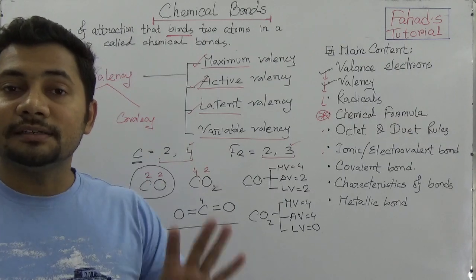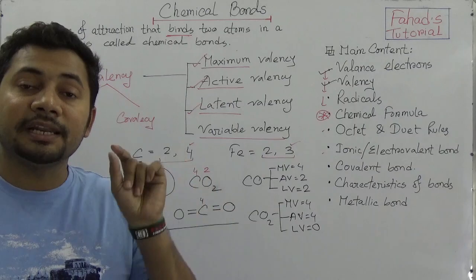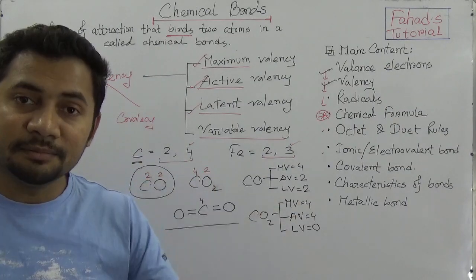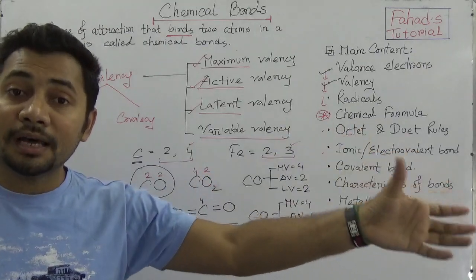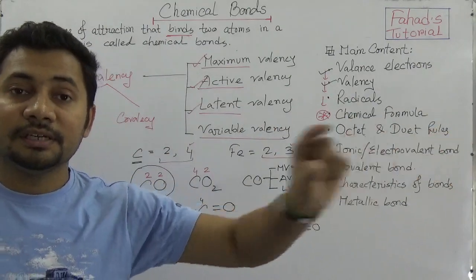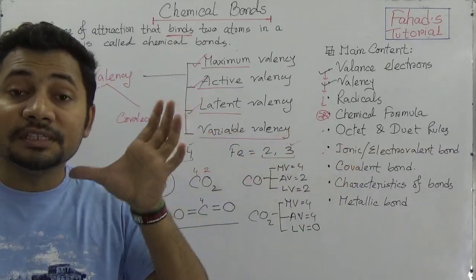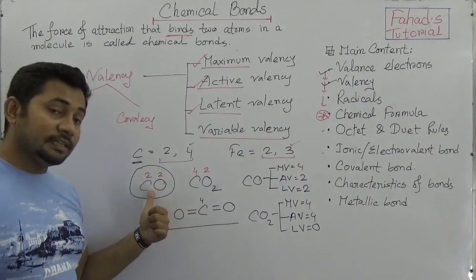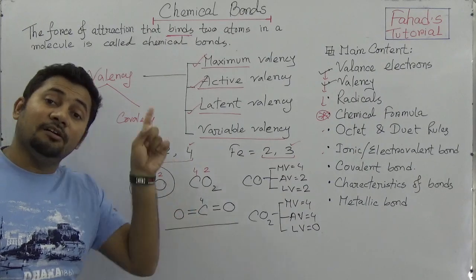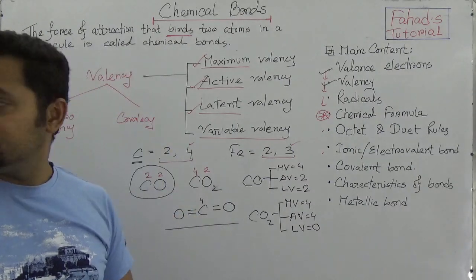Because you need to know the 4 types of valency depending on the variable valency. So if any element has more than 1 valency, they are called variable valencies, and among these variable valencies, the maximum one should be counted to find out the latent valency of any molecule.